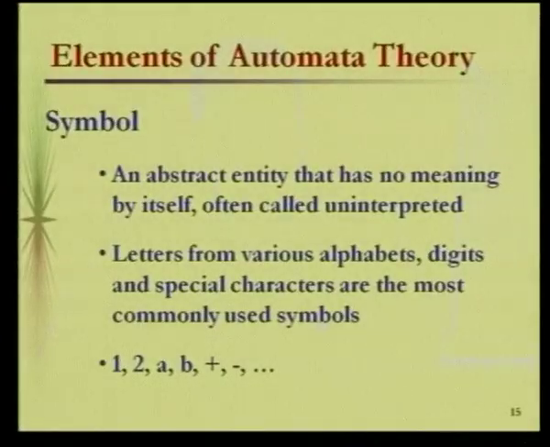A symbol by itself has no meaning, but meanings are assigned by the contexts. So that is what is called a symbol. We cannot define it further as far as the symbol is concerned. You can think about examples like 1, 2, 3, A, B, C, D, plus, minus, and so many things. Actually, they are all examples of symbols.